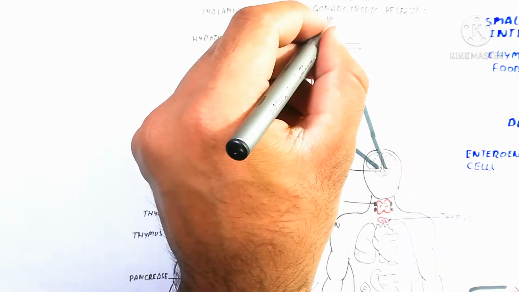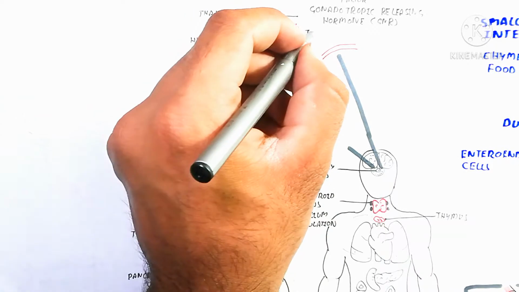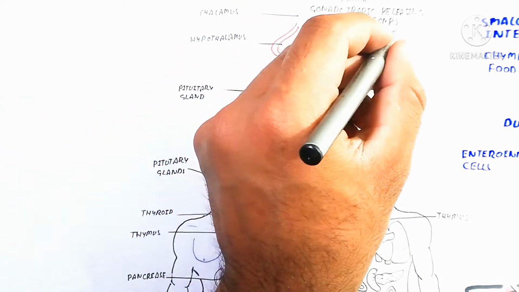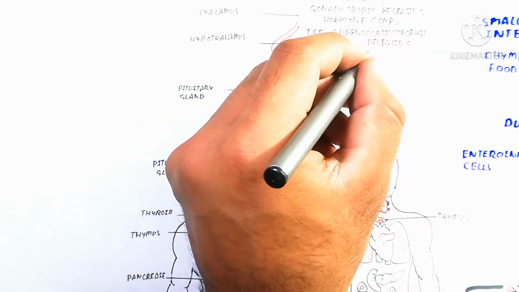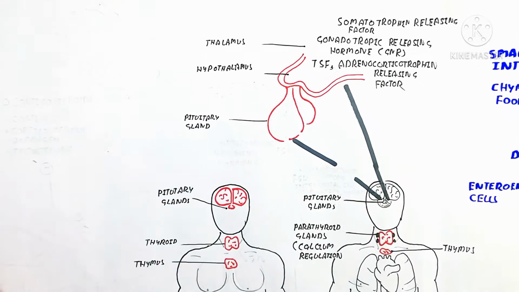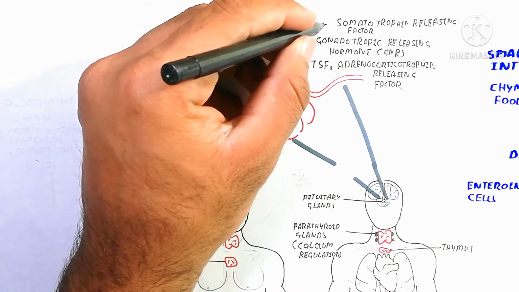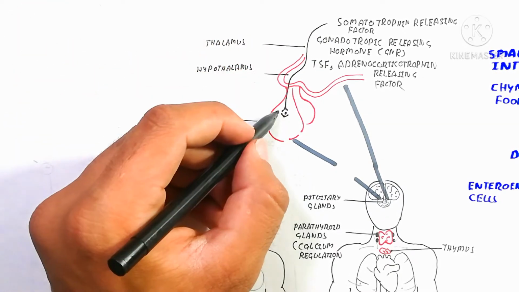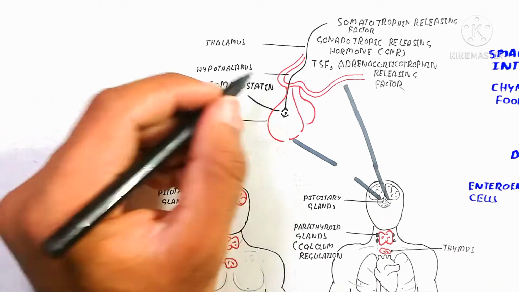is basically fused. So somatotropin releasing factor is released from the hypothalamus. Gonadotropin releasing hormone is also released from the hypothalamus, which stimulates the pituitary gland. Basically thyroid stimulating factor and adrenocorticotropin releasing factor all come from the hypothalamus, and they stimulate, one by one as we will discuss, the anterior pituitary gland.